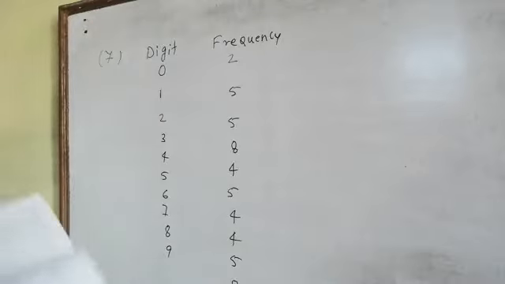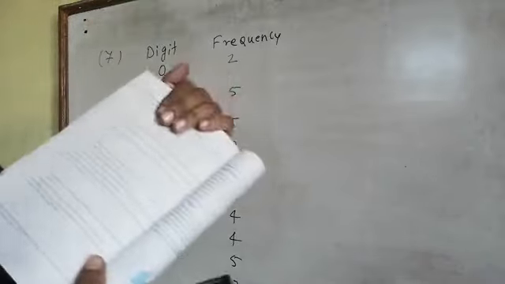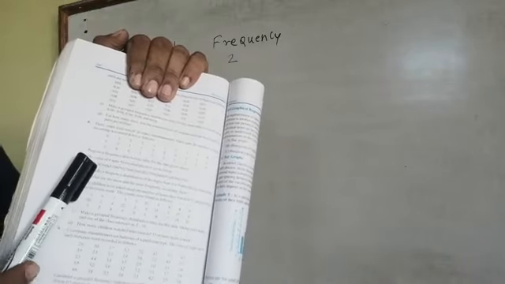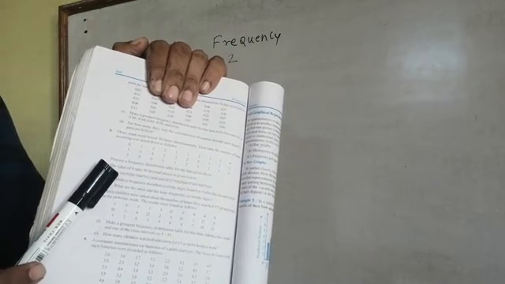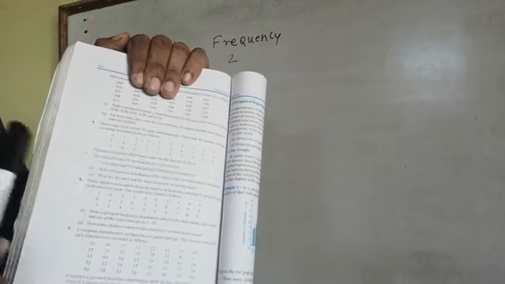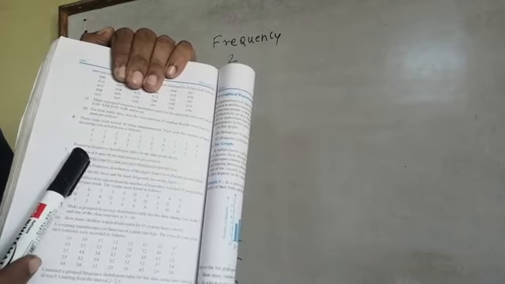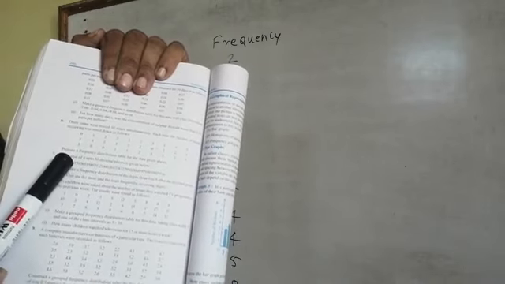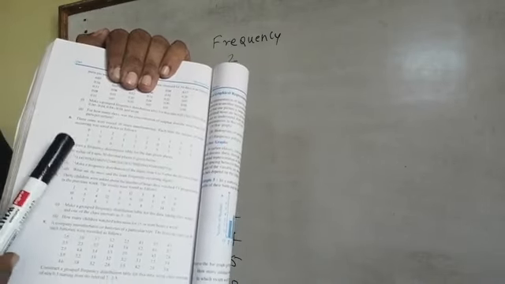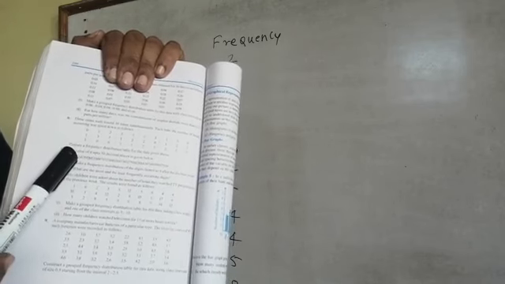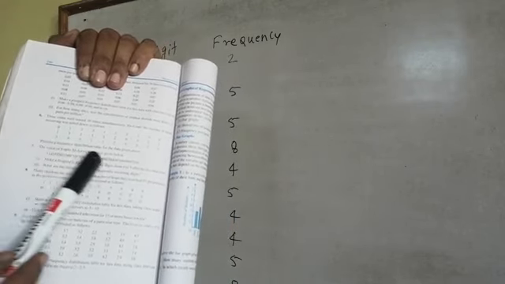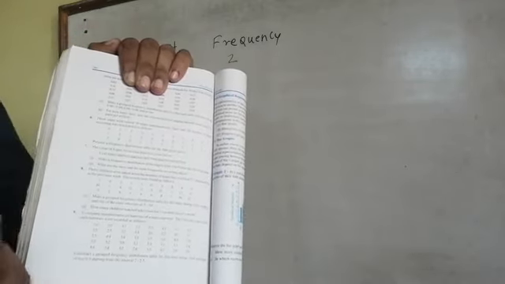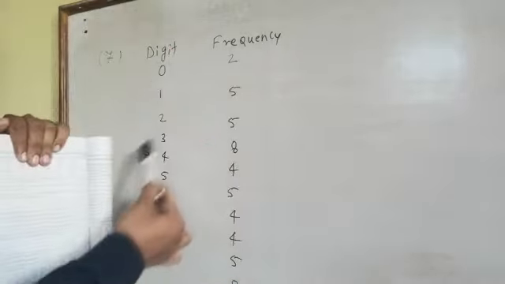One thing you have to keep in mind when you make this: for the 3, do not include the 3 which is not in the decimals. We have to see the numbers which are after the decimal. Students mostly make a mistake with the 3 because we start with 3, but the question asks you to make the table from the digits after the decimal. So I hope you will not include the 3 before the decimal in that group.